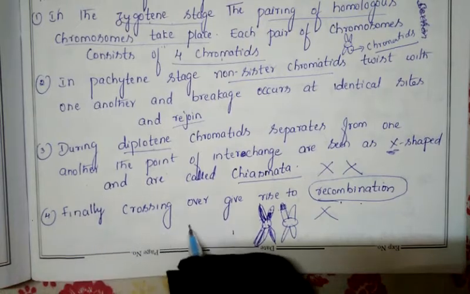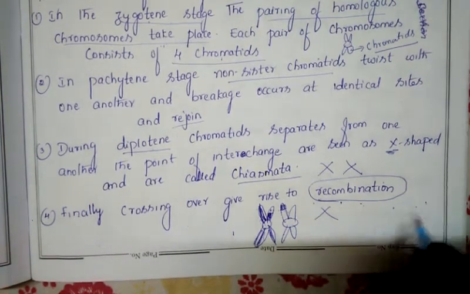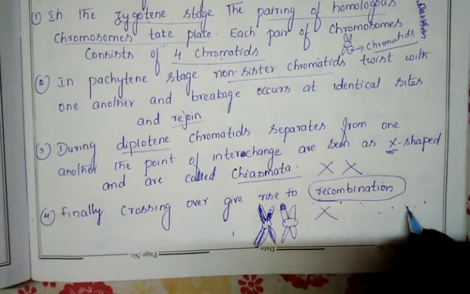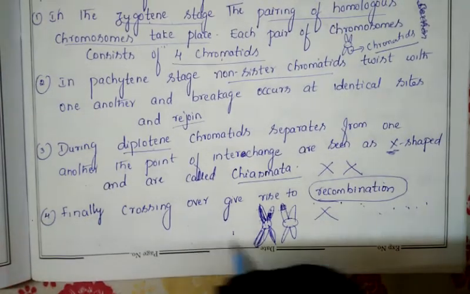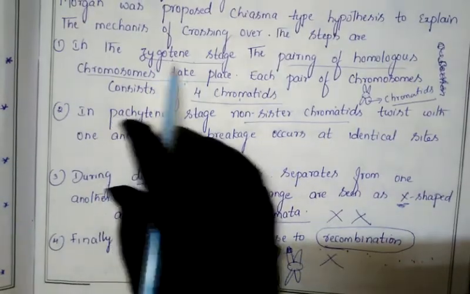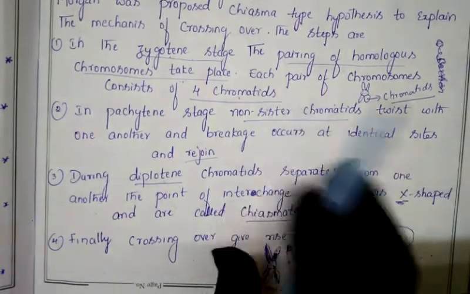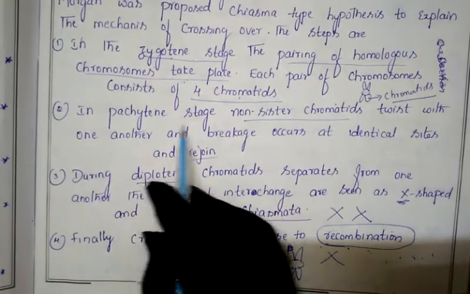So finally, through the crossing over, we will get a new character, or recombination may take place. So this is the mechanism of crossing over. These 3 points are important. First of all, in the zygotene stage, what happened? Pairing of homologous chromosomes takes place. Important concept. In the pachytene stage, what happened?